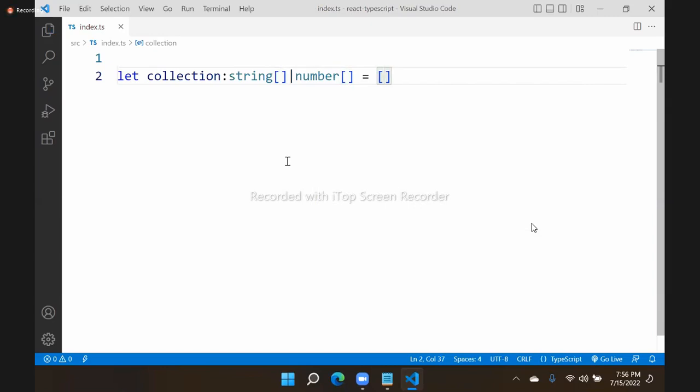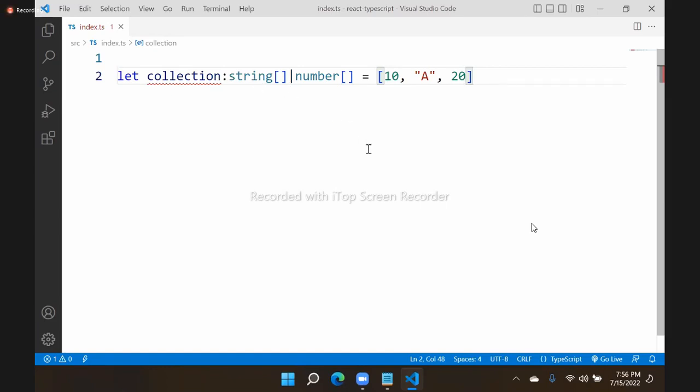Suppose I am keeping 10 and I am keeping A, I am keeping 20. Is it valid like this? No, it is not. It means that either it can be all string or it can be all number. It doesn't mean that it is a mixture of string and number. So that is actually union of types.